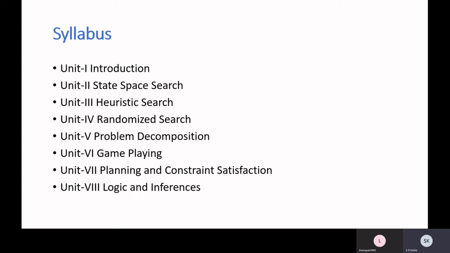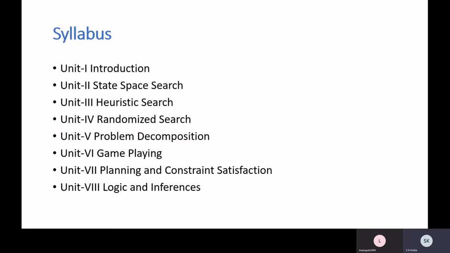Then in unit 3 we will discuss what is heuristic search. So heuristic means a rule of thumb or some intelligence. So search can have intelligence associated with it to make it efficient. So we are going to study some of the techniques which use heuristic to carry out the search. For example, best first search kind of search, hill climbing search.